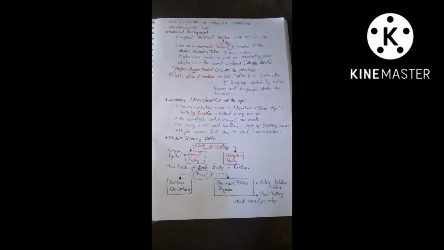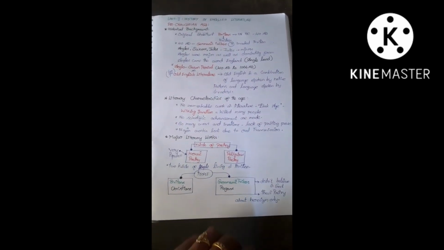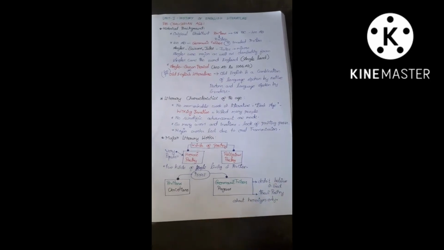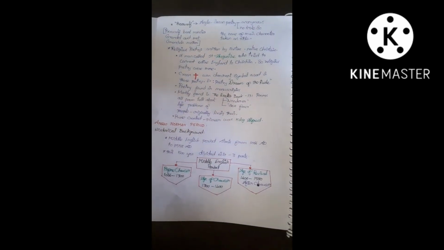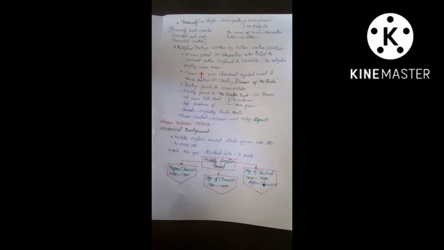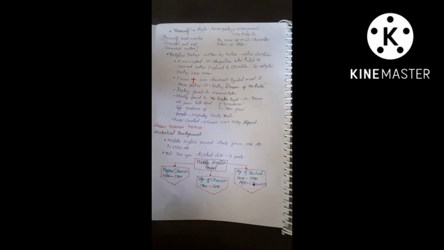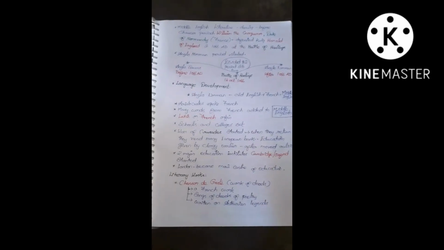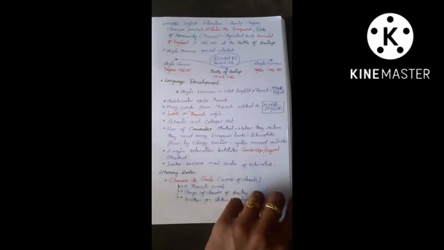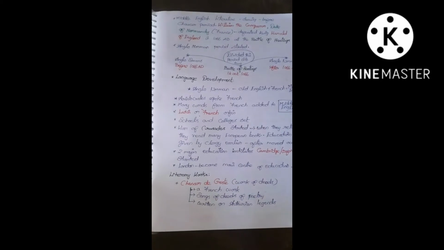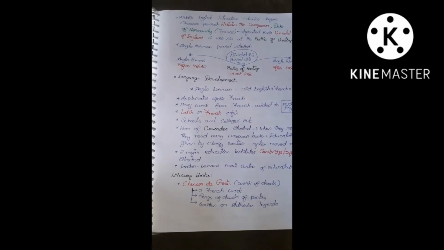In this period also not many literary works were produced because of the Crusades. The Crusade wars happened between the Muslims and the Christians for the place called Jerusalem, and because of these wars not many literary works were produced in this period. One of the most important things that happened in this period is that the two major institutes in England, Oxford and Cambridge, were started. Slowly the language turned towards modernity, and it was brought up by the greatest writer called Chaucer.